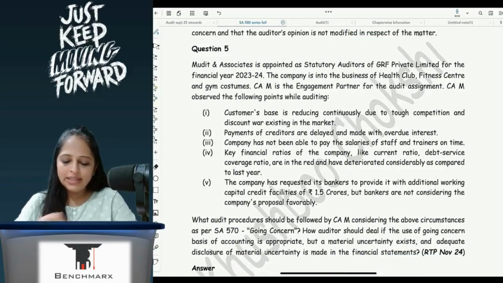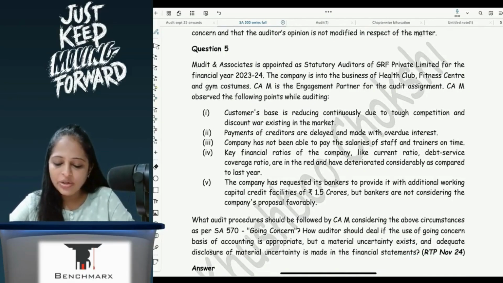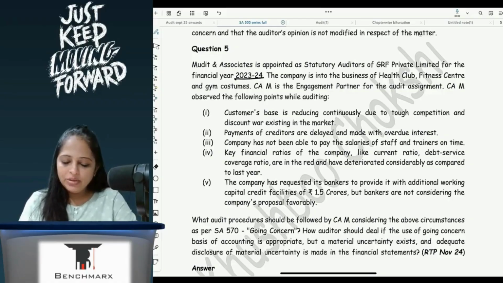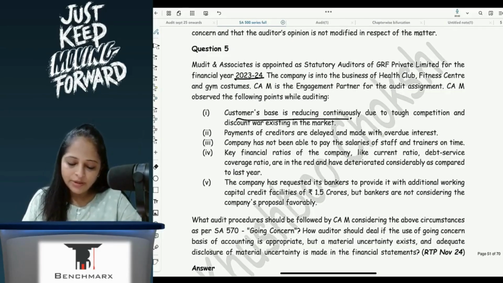Mudit and Associates is appointed as statutory auditor of GRF Private Limited for the financial year 23-24. The company is into the business of health club, fitness center and gym costumes. CAM is the engagement partner for the audit assignment. CAM observed the following points while auditing. Customer base is reducing continuously due to tough competition.